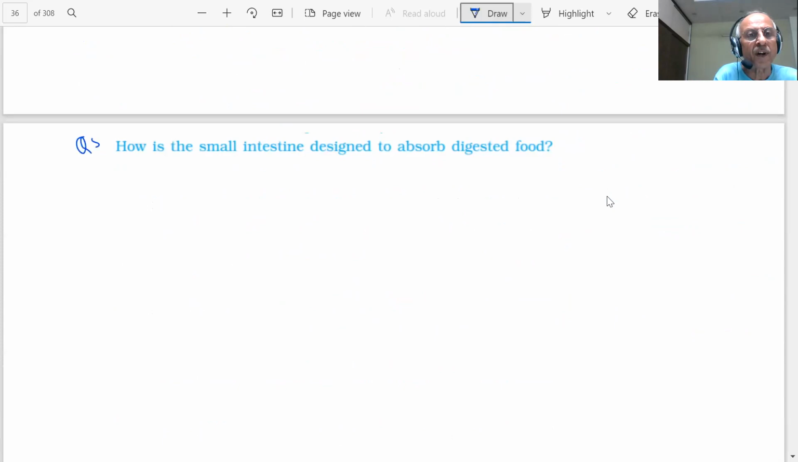Next question is coming. How is the small intestine designed to absorb the digested food? The food is digested. There is a small intestine. How is it designed? What is the design of the small intestine, student? Because the food has to be absorbed, student. So how will it absorb the food, student?